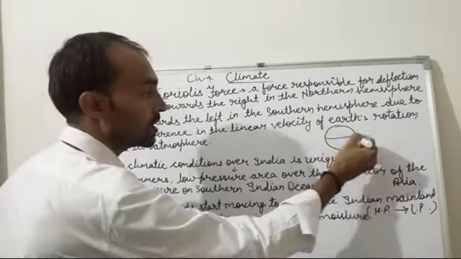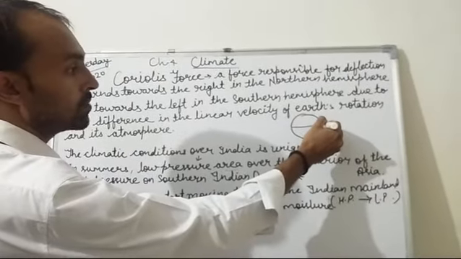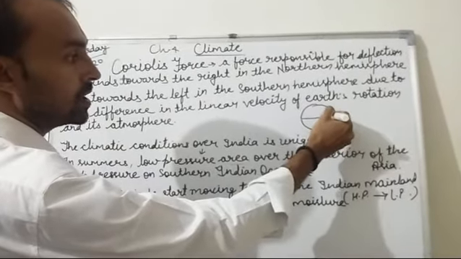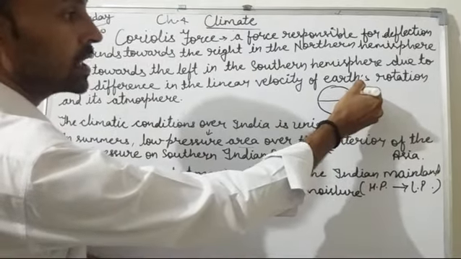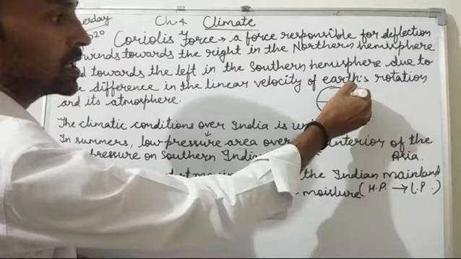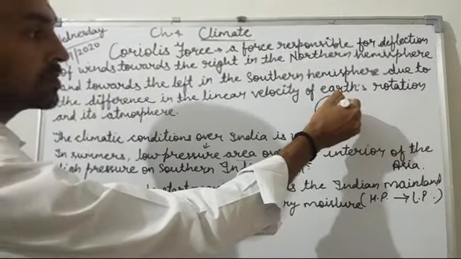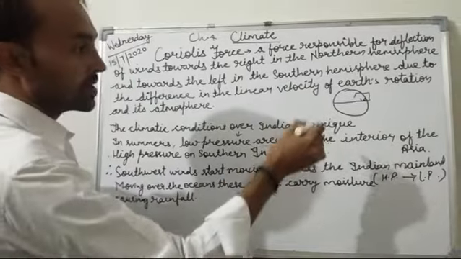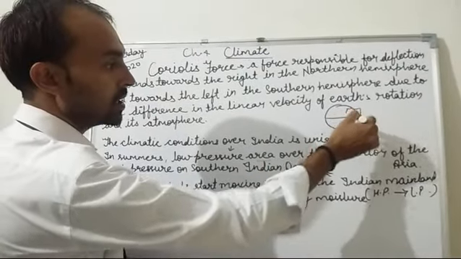This is the equator, and from the equator there is low pressure. So the winds go upward, and once there is a vacuum, they get turned or tilted, and again come towards the low pressure area, from high pressure to low pressure. Similarly it happens in the southern side.